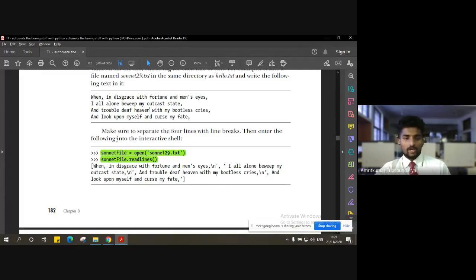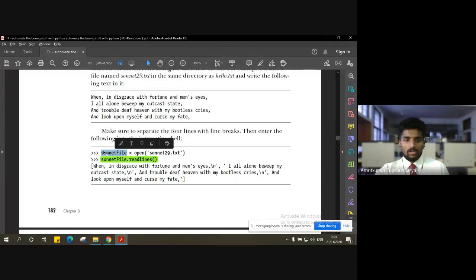So let's say I create one more variable, sonnet file, which is going to store the file object inside it. File object of what? File object of the file sonnet29.txt, this file. This is the text document, our original document. We are going to open that document, and the file object which is returned by the open method will be stored into this sonnet file.